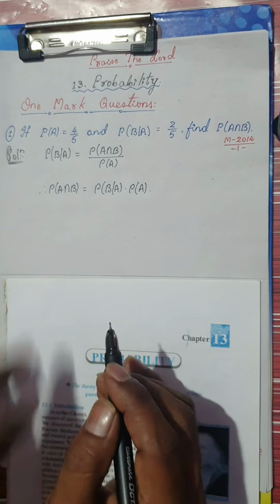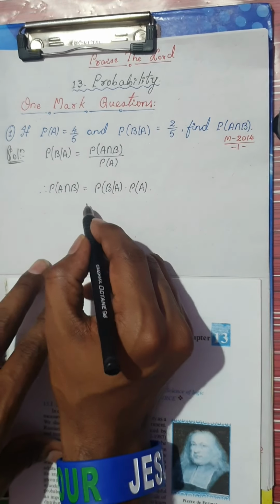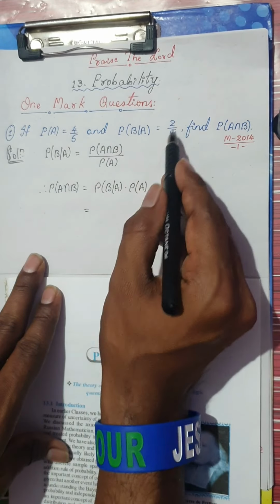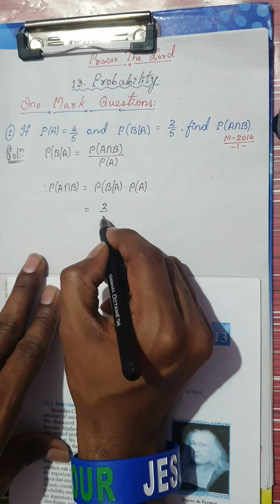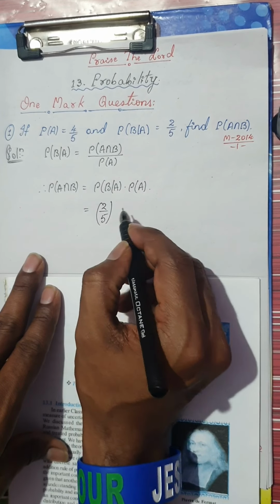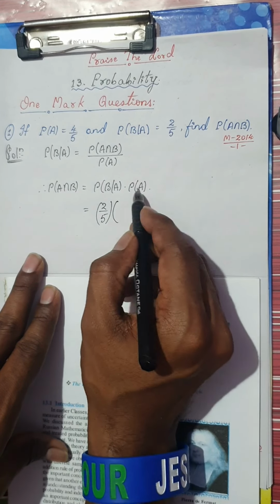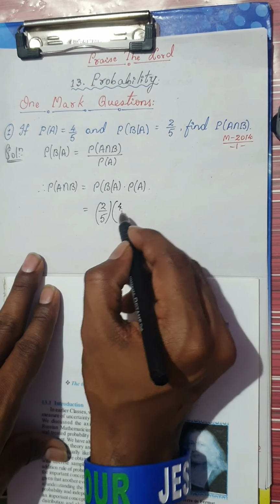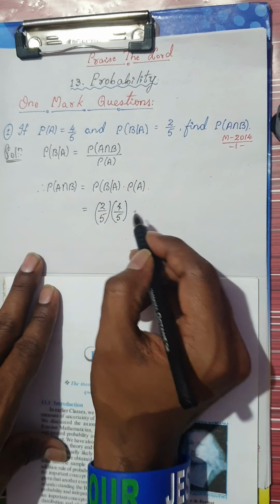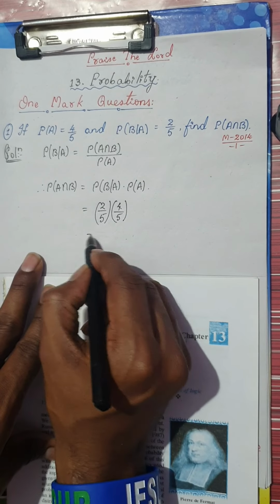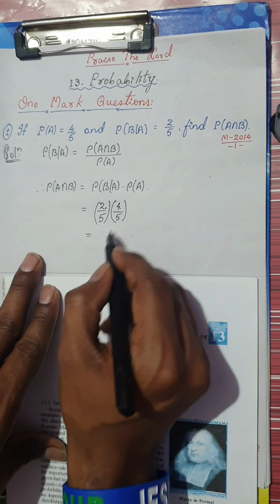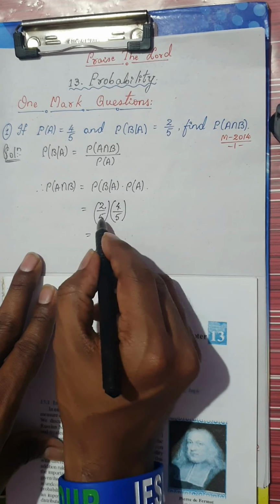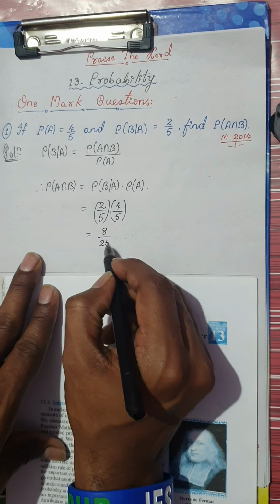Okay, this would be a very easy formula. Probability of B given A is already there. You need not write the data because this is just a one marker question, into what is P of A? He has given it as 4 by 5. So kindly multiply, dear students. Multiply the numerators: 4 2s are 8, divided by 5 5s are 25.